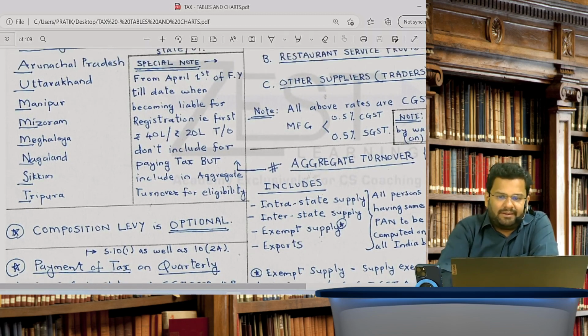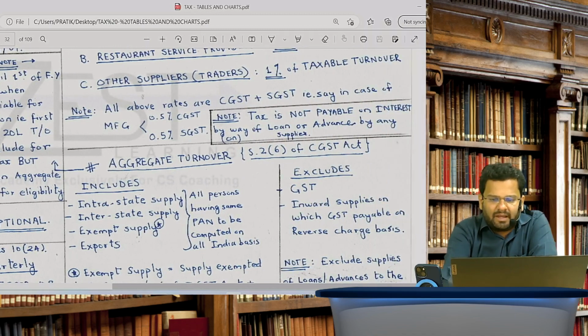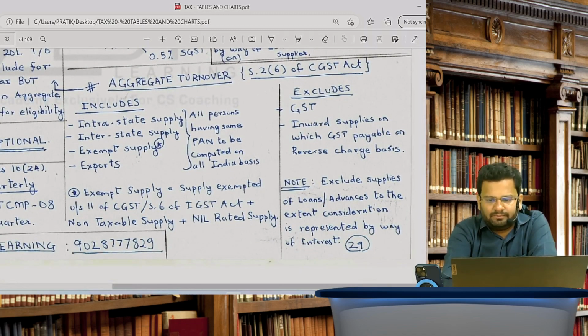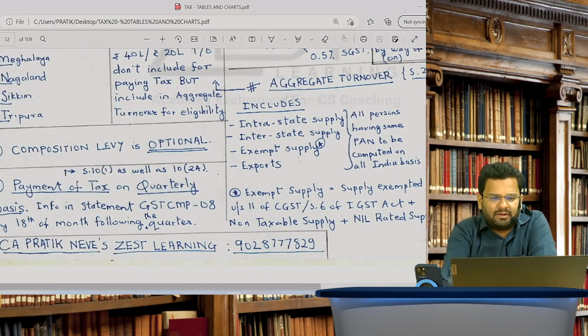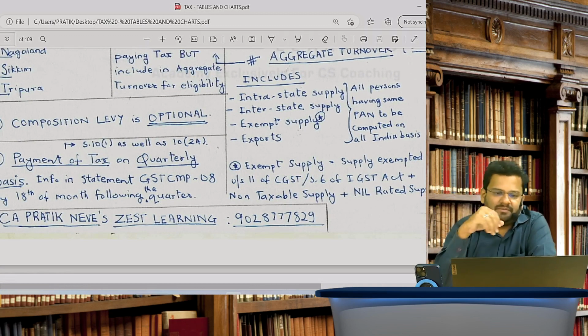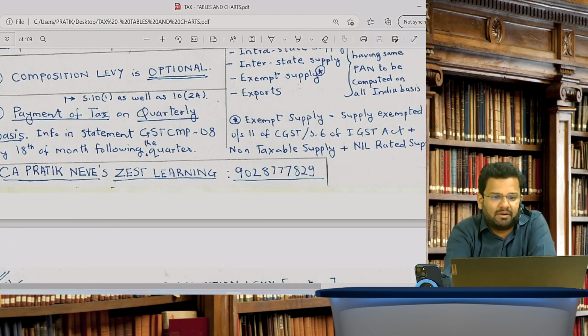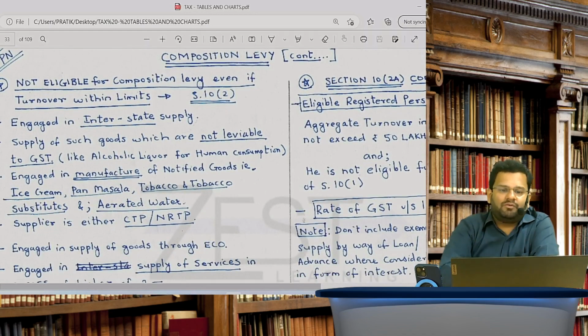And this point also I will tell you, what is there in the special note and what it excludes, that you know. Same thing as it was in section 2 subsection 6, which we have already covered for registration. Absolutely the same. See, who is not eligible for composition scheme?